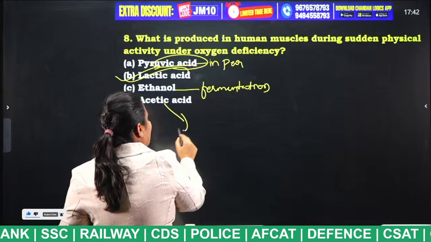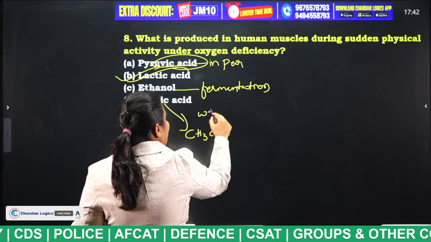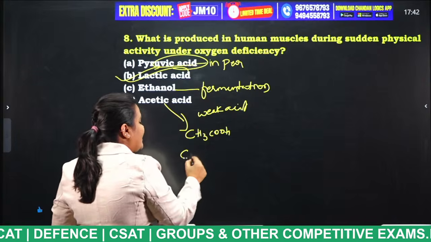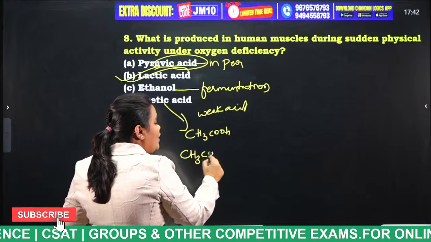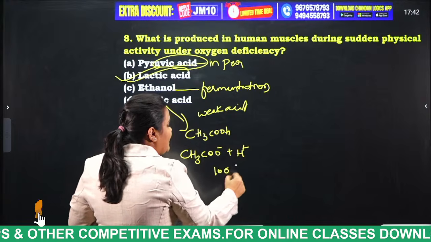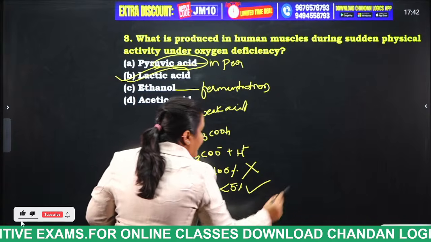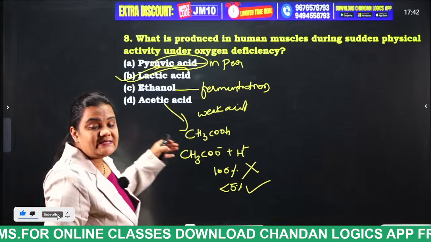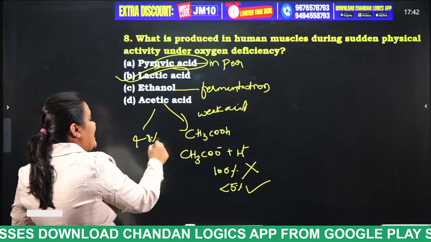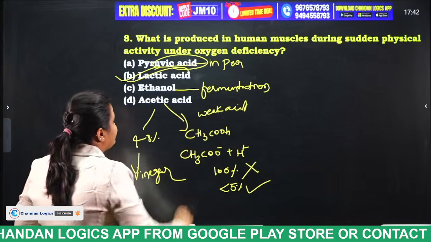Acetic acid is a weak acid. If we dissolve acetic acid in water, what happens, friends? It will not be dissolved 100%. It will only be dissolved below 5%. That's why it is considered a weak acid. 4 to 8% of acetic acid gives vinegar. Okay, next.